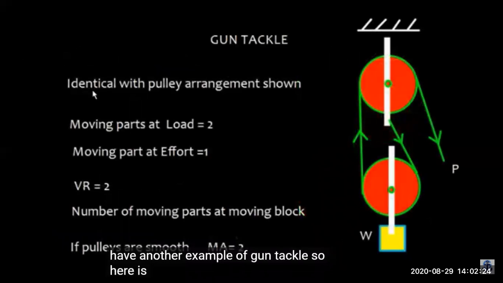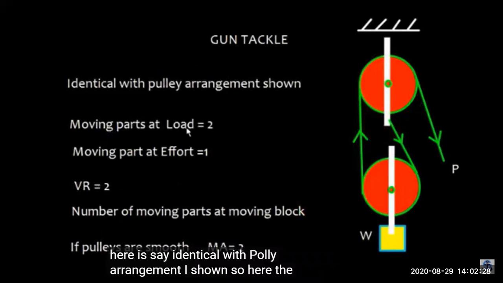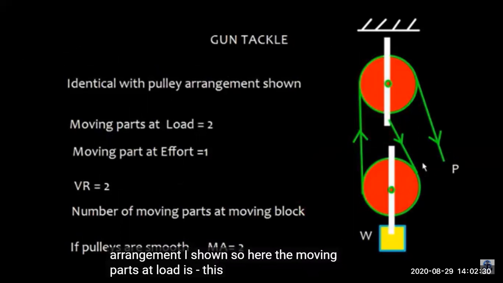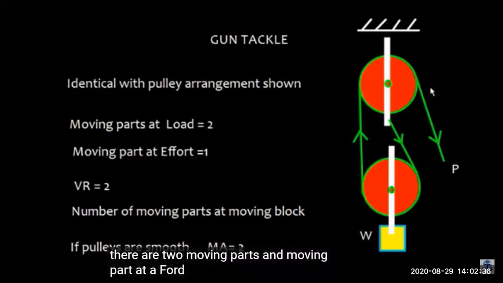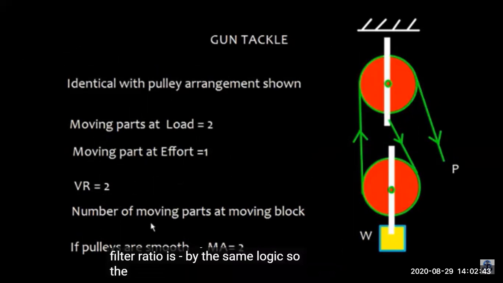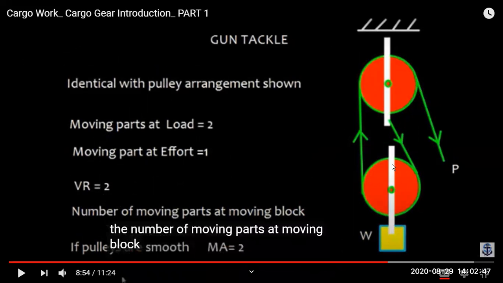Now let's take an example of a gun tackle. Same as the two pulley arrangement. We have two moving parts at the load, the two pulleys are moving, and for the effort only one moving rope is there.